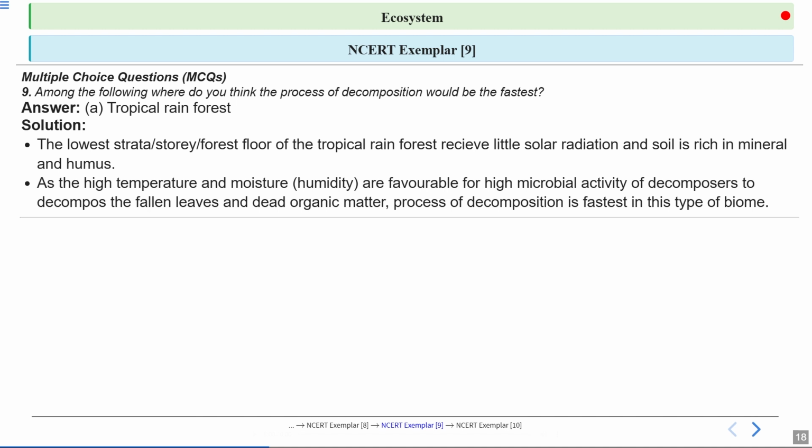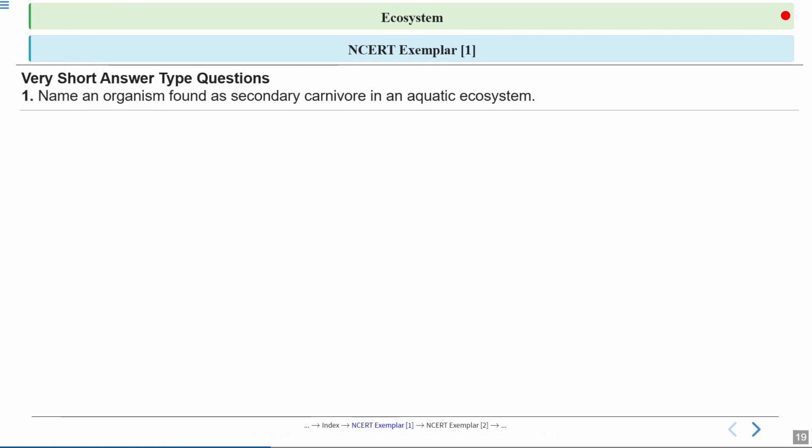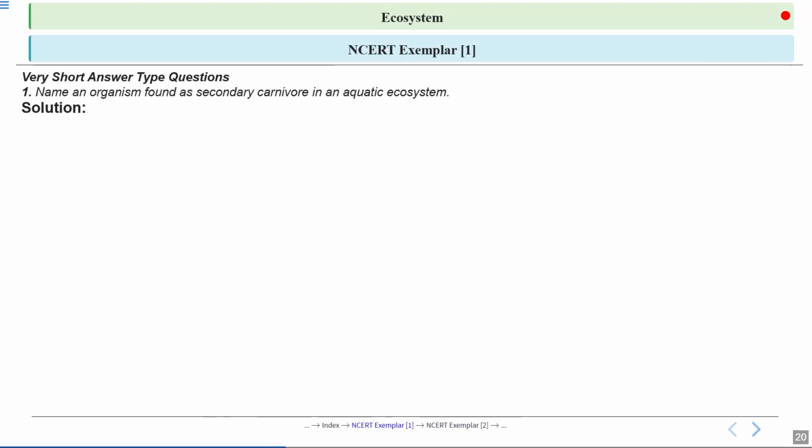Okay, this rate of decomposition also depends on the chemical constituents of the detritus. Clear? Now, next we have the very short answer type questions. The first question is: name an organism found as secondary carnivore in an aquatic ecosystem. Let's have a look at the answer.